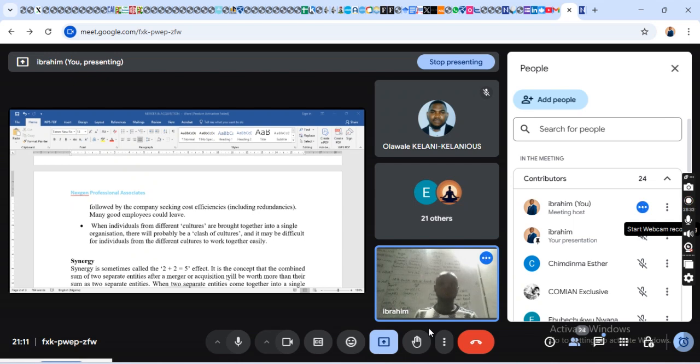Merger and acquisition. Now, having explained the definition of merger and acquisition, there are alternatives. If I don't want to go into acquisition or merger, I can decide to go into a joint venture, expansion of a business. I can decide to do what we call restructuring.